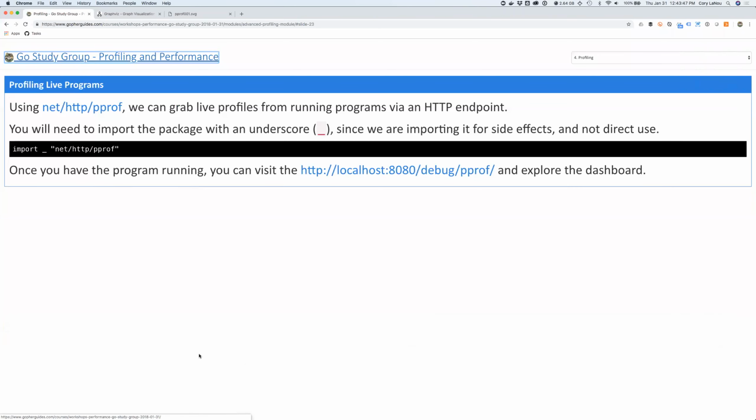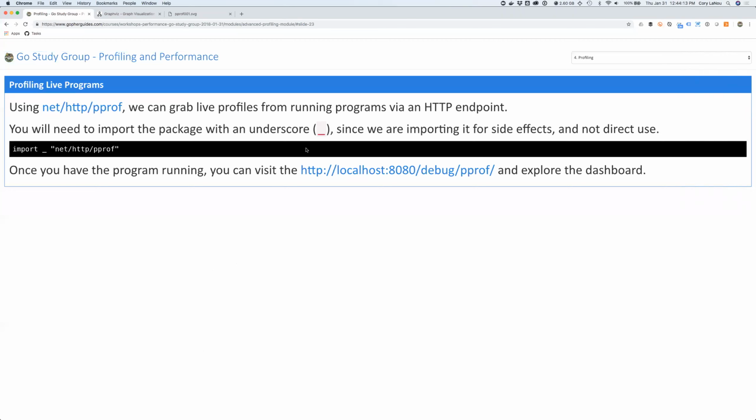Okay. For me, though, that's kind of the benchmarking, some of those micro programs, stuff like that. I spend most of my time benchmarking live programs. That's really where I spend most of my time because I care about the performance as a whole and how things are working out there, and you get a bigger picture. So you can actually use the net/http/pprof package to enable live profiling of your actual program. So this is actually pretty cool.